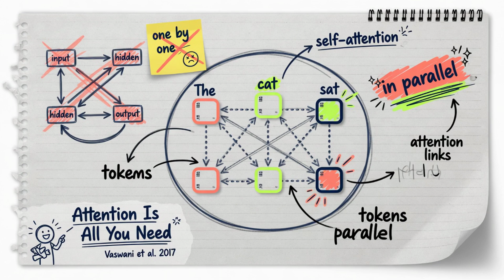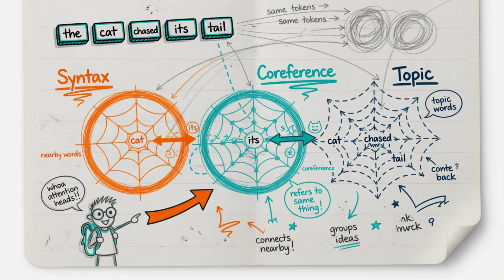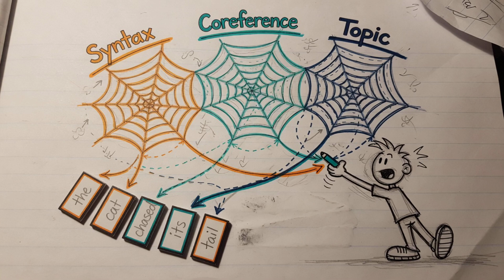In 2017, Vaswani and colleagues replaced recurrence with self-attention. Instead of reading tokens one by one, every token can look at every other token in the window at the same time, so the whole sentence relates in parallel. One attention pass is not enough. Multi-head attention splits the same tokens into several parallel views, so the model can track syntax, coreference, and topic at once instead of collapsing every relationship into a single score.